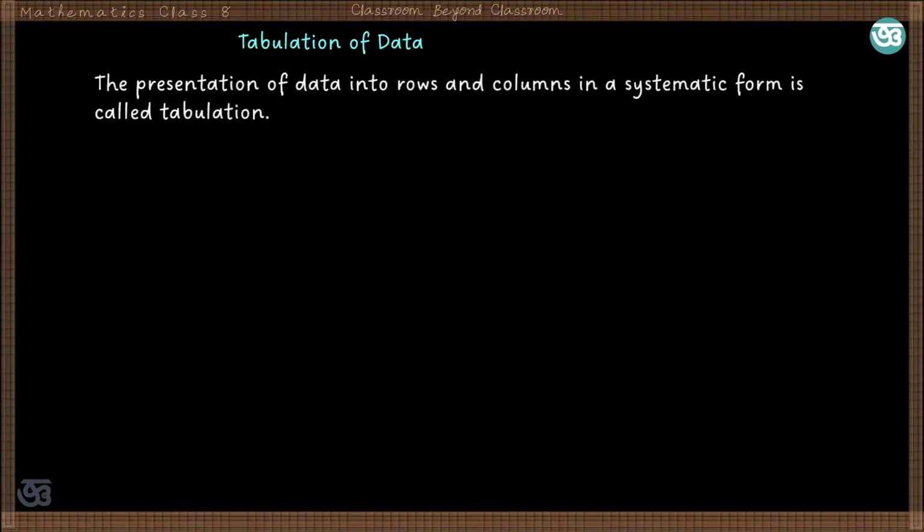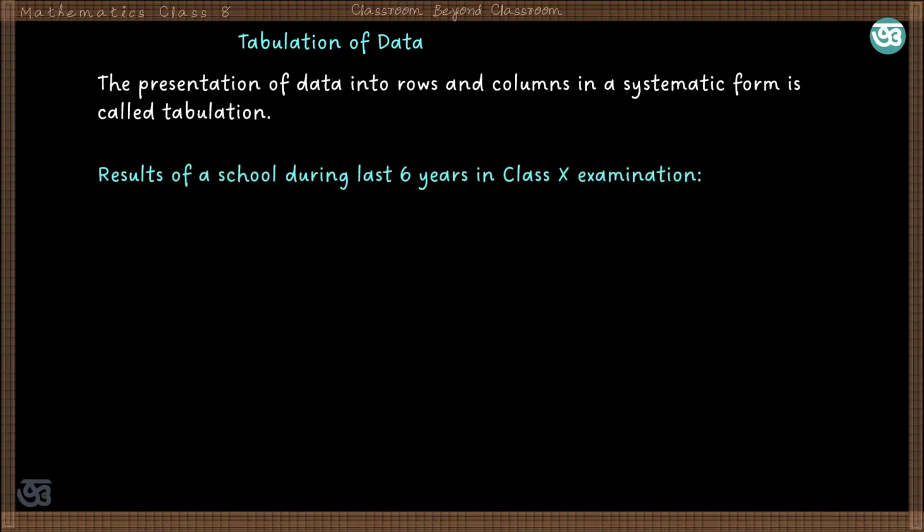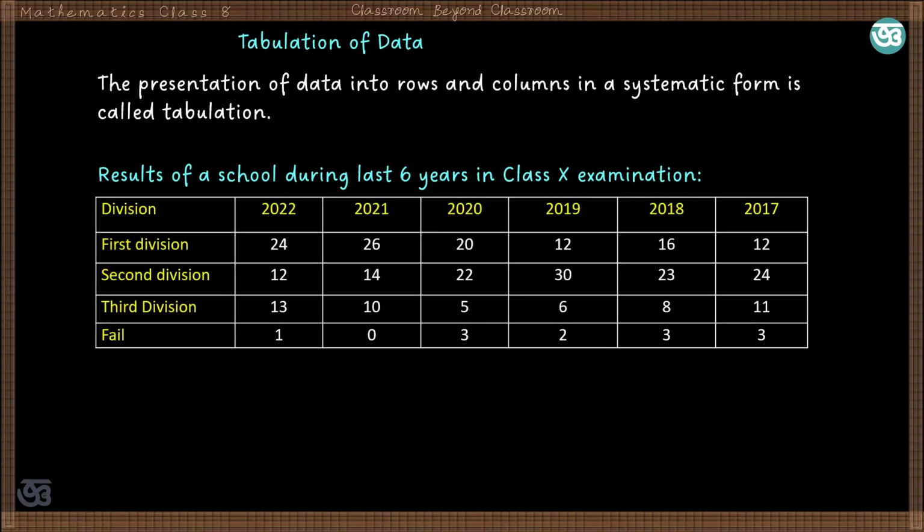Tabulation of data. Data can be presented in many different ways. Tabulation is the presentation of data in a tabular form, that is in rows and columns. For example, results of a school during last years in class 10 examination, this can be tabulated this way on the basis of division and year wise we can tabulate the data. So this type of tabulation gives some instant idea about the performance of the school. So what is tabulation? The presentation of data in rows and columns in a systematic form is called tabulation.